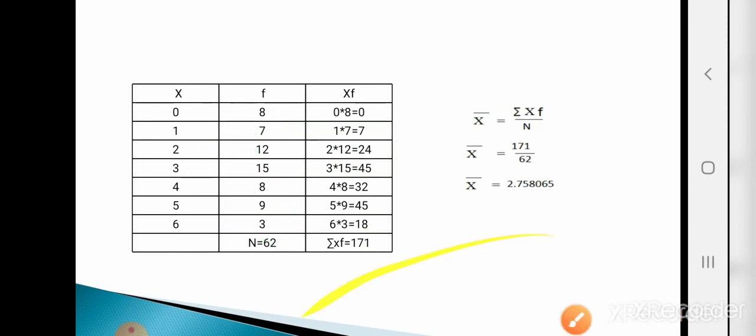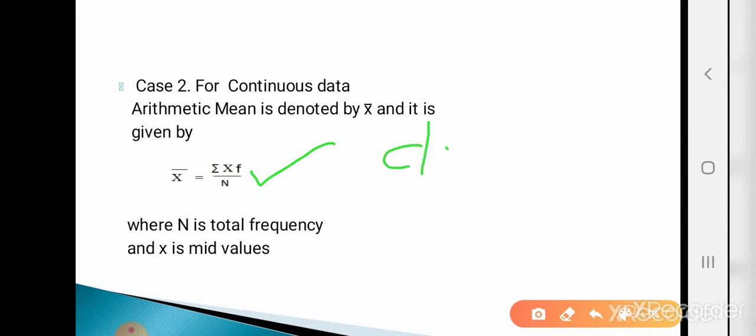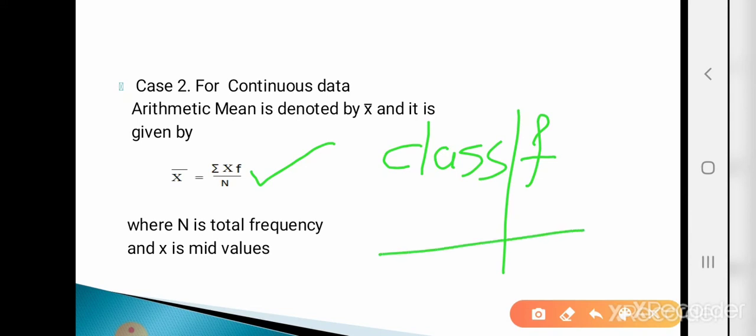Now the third case is continuous data. Arithmetic mean is denoted by x bar, and it is given by x bar is equal to summation xf divided by capital N, where capital N is total frequency. What is meant by continuous data? If you are given the classes along with their frequency, then it is called continuous data, where capital N is total frequency. That means sum of column of f.